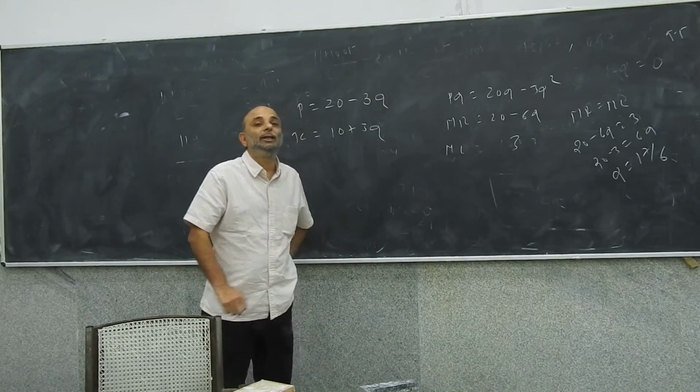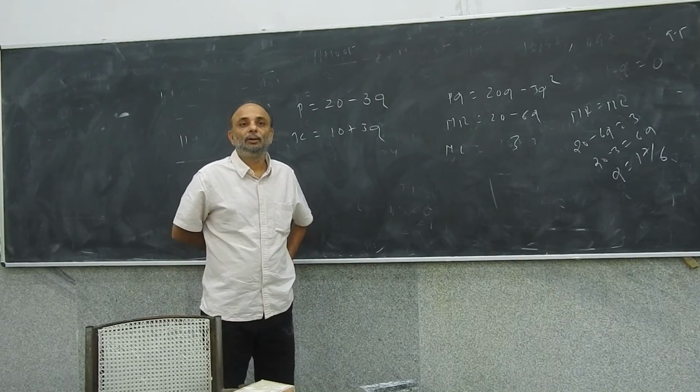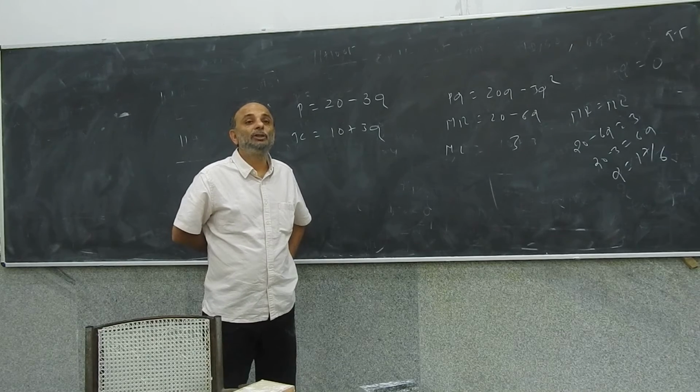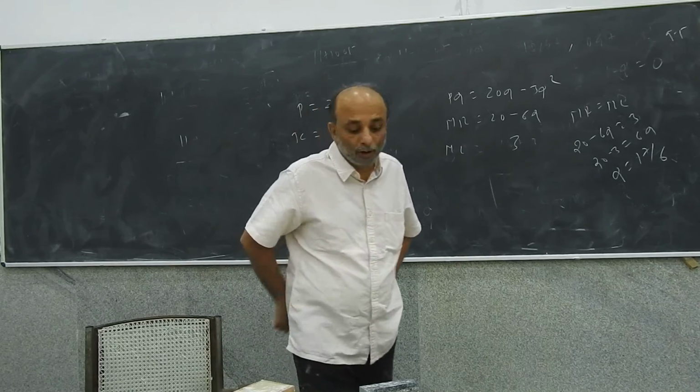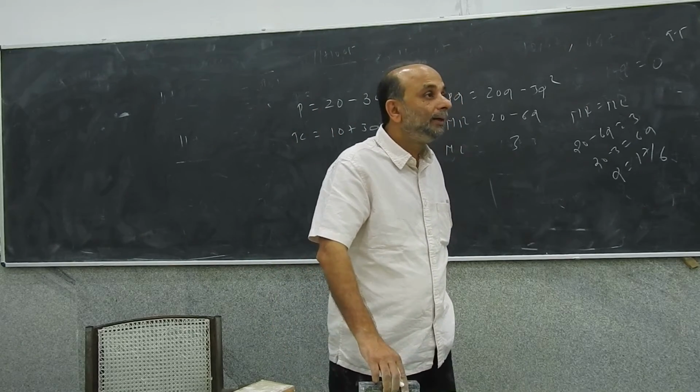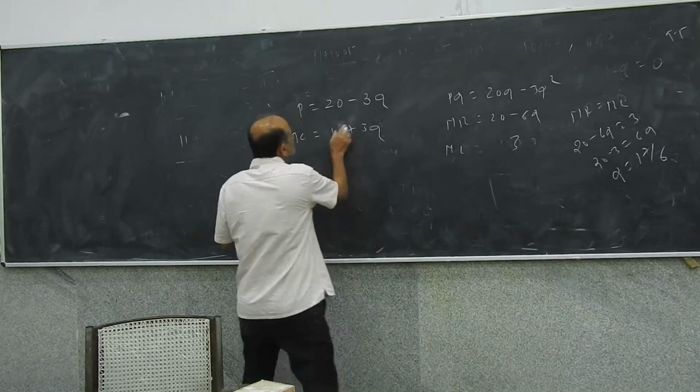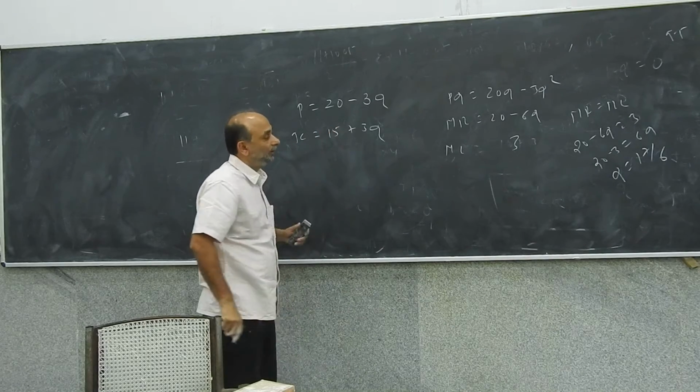How will the situation change? So what part of the monopoly's cost will change? Fixed cost. Fixed cost will change. The variable cost will remain as it is. Right? It's like the fisherman example. Exactly. So this will become 15 plus 3.